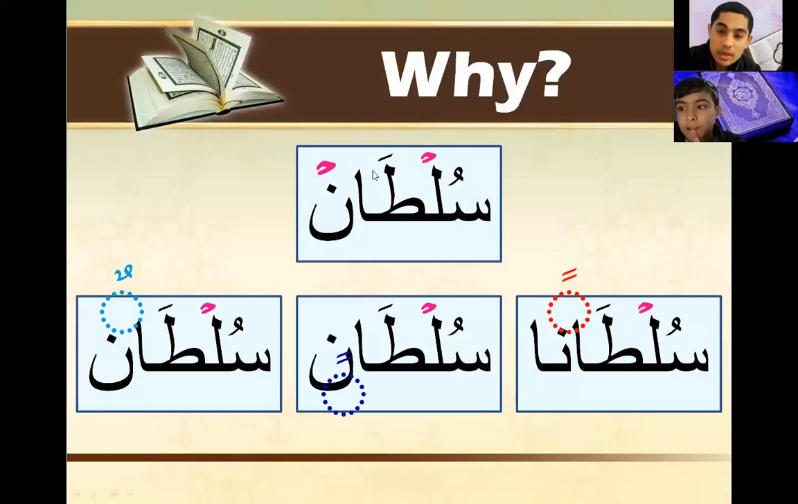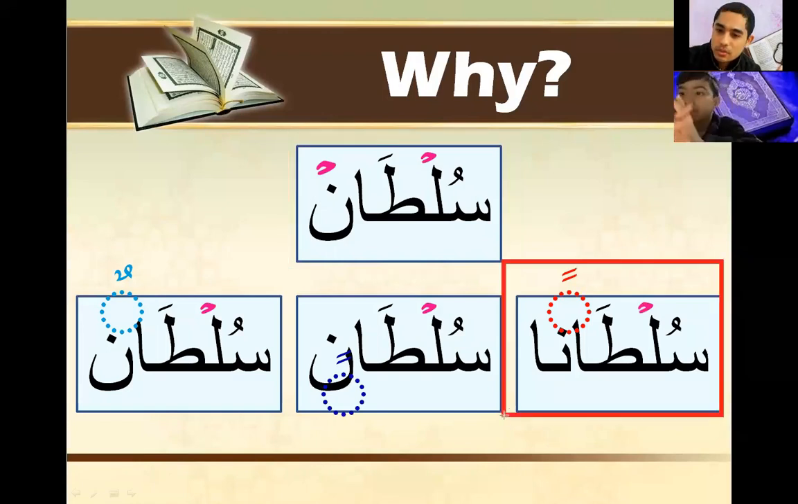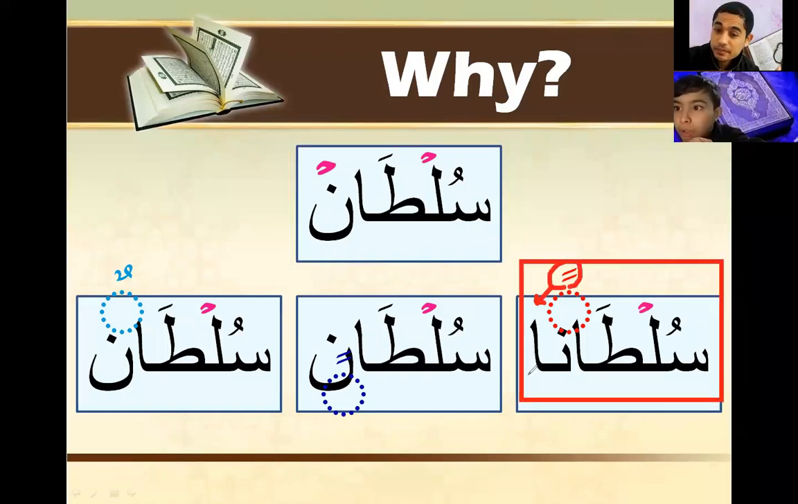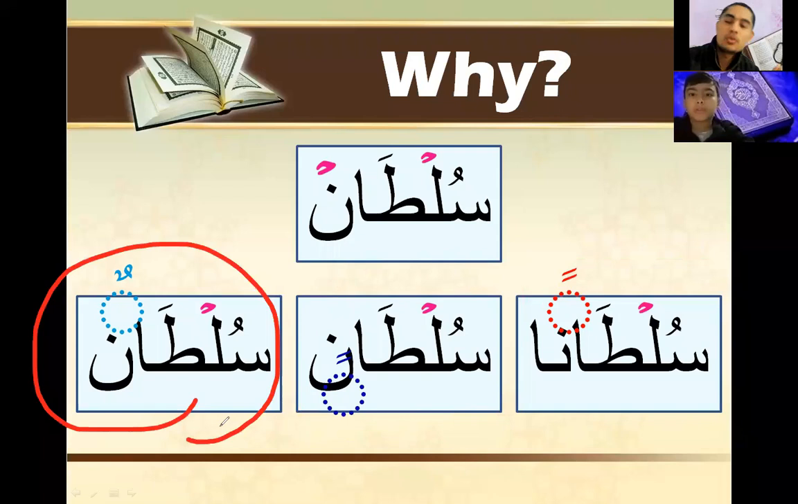So let's read some examples to understand why noon and tanween, both of them, have the same rules. You can read this word, sultan. Good job. And this one, sultan, good job. And this one, it has tanween kasra. Read it. Sultanin, good. And this one, sultanin, good job.